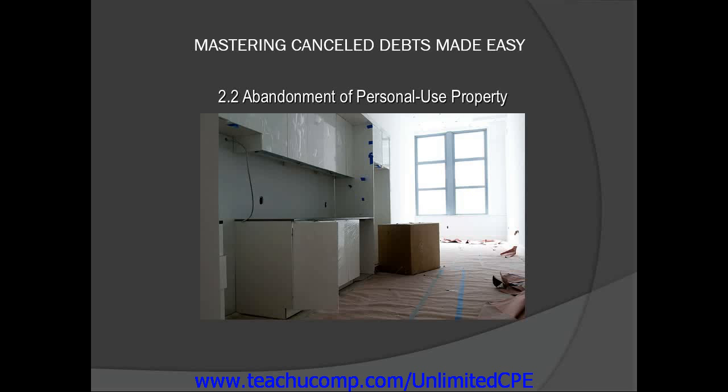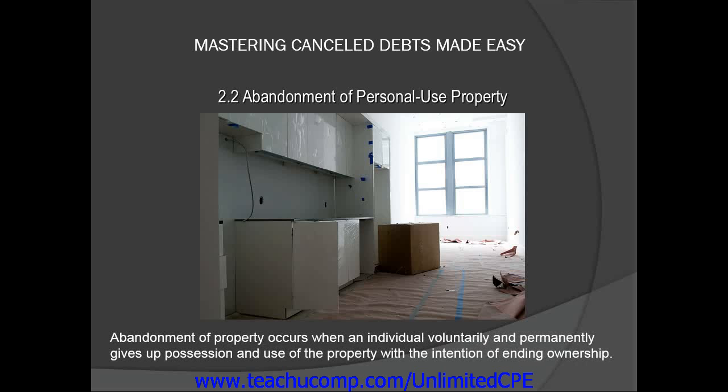In this lesson, we'll examine what happens when a taxpayer chooses to abandon personal use property. Abandonment of property occurs when an individual voluntarily and permanently gives up possession and use of a property with the intention of ending ownership. The types of tax consequences likely to follow abandonment will be dependent on the type of debt, recourse or non-recourse, that the taxpayer has.